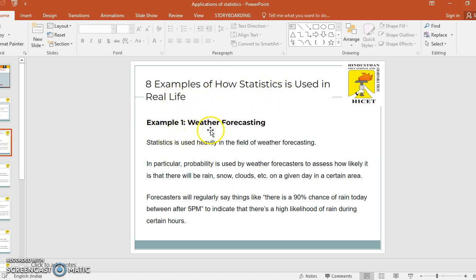The first example, weather forecasting. Statistics is used heavily in the field of weather forecasting. In particular, probability is used by weather forecasters to assess how likely it is there will be rain, snow, clouds, etc. on a given day in a certain area. Forecasters will regularly say things like there is a 90% chance of rain today after 5 p.m. to indicate that there's a high likelihood of rain during certain hours.